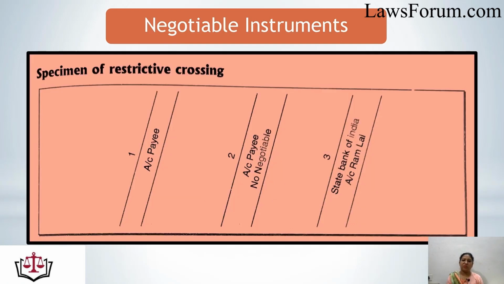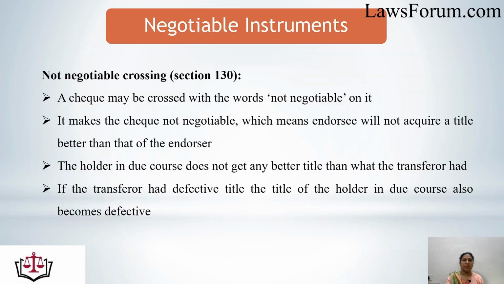Let's see the format, the specimen of the same. One is 'account payee'. Second option is 'account payee' and 'not negotiable'. Third one is 'State Bank of India account Ramlal'. That means here the main important thing is to add the account of the payee, the person to whom the payment is to be made, which is to be mentioned in the two transverse parallel lines on the face of the check.